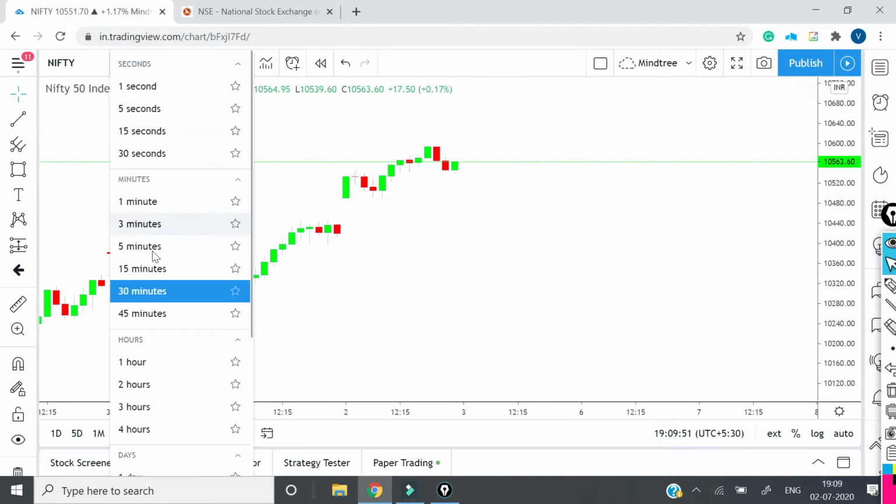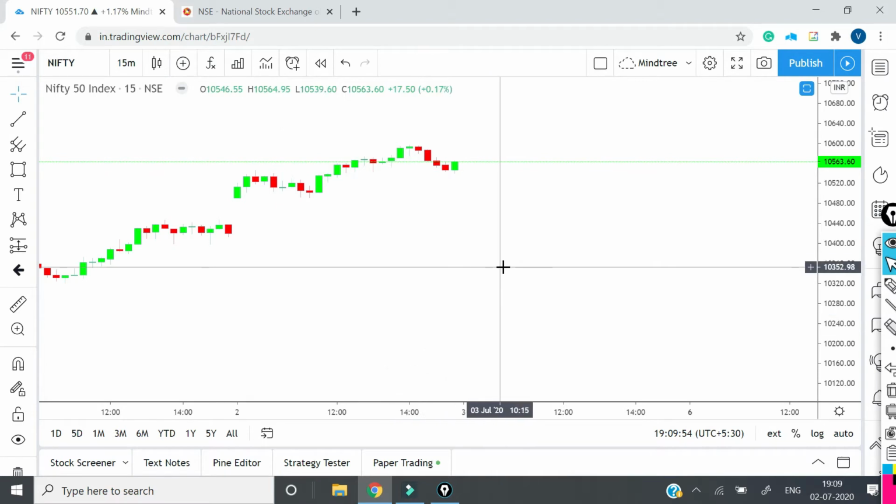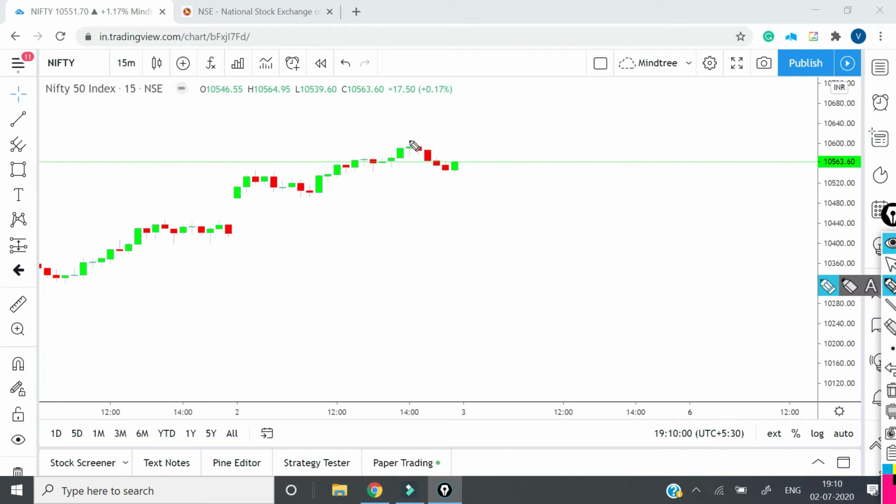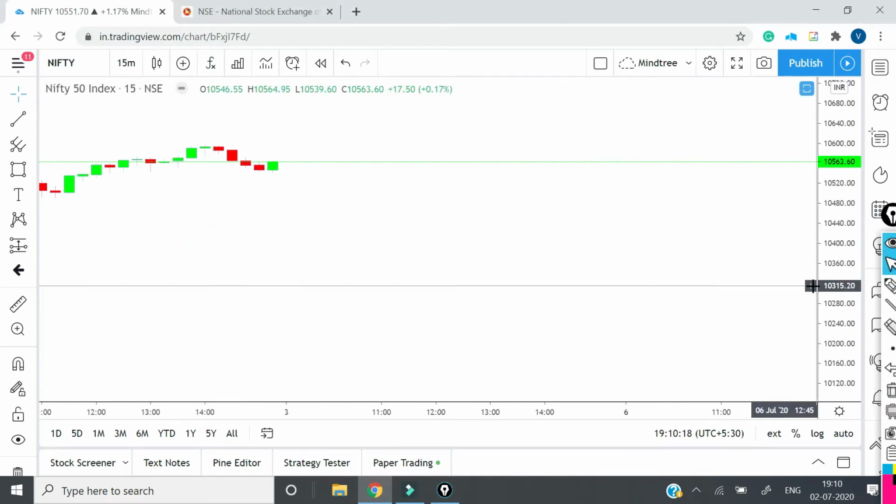In the 15 minutes time frame, if we analyze this again, what we got over here is a reversal pattern. This is called a hangman. Whenever there is a rise, and after the rise you get a hangman kind of formation, and then after the hangman you get bearish candles, that means a reversal is bound to happen.